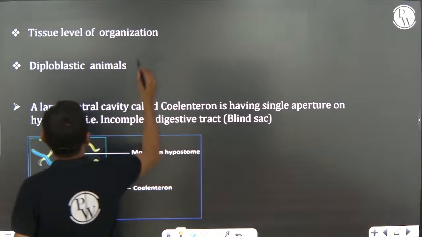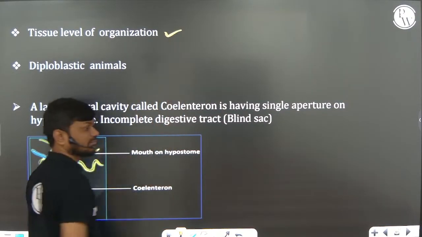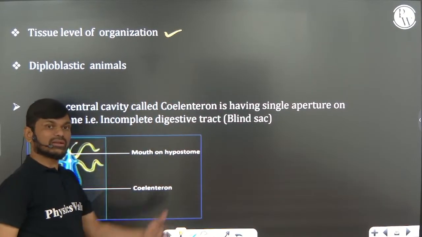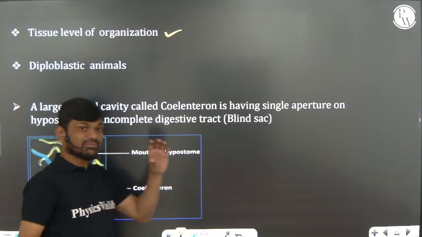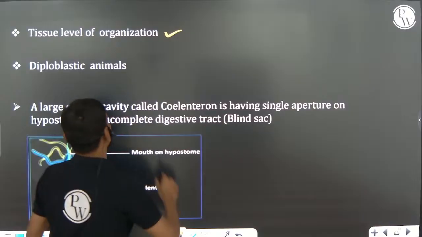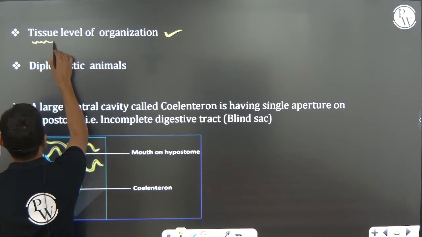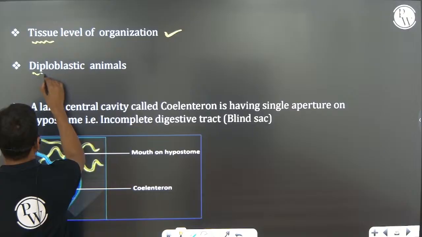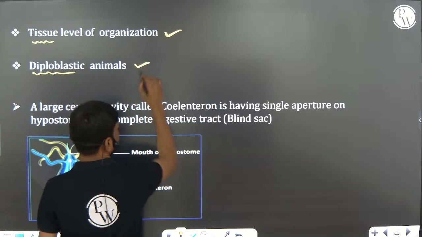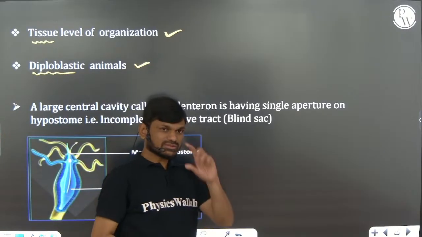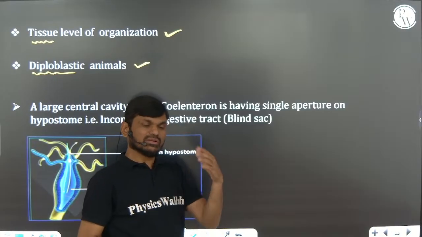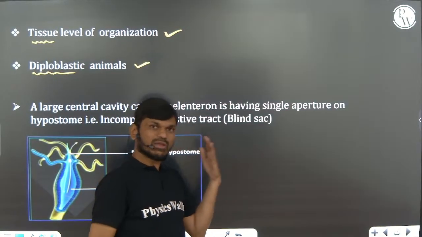So tissue level of organization is present. Earlier, in Porifera, there was the cellular level of organization, but here a similar group of cells together form tissue, right? And these are the first diploblastic animals, the first with tissue level of organization.